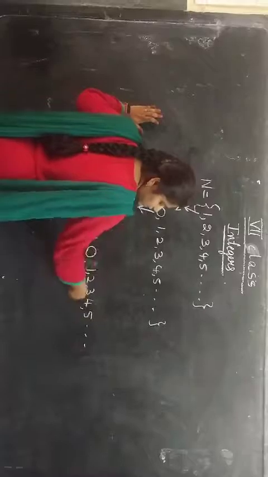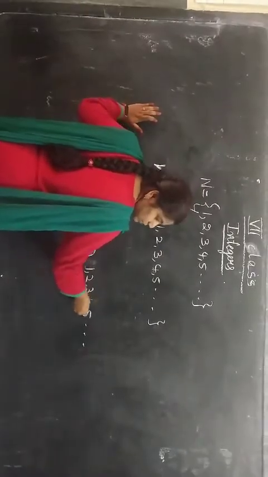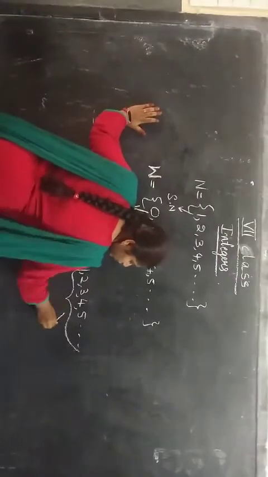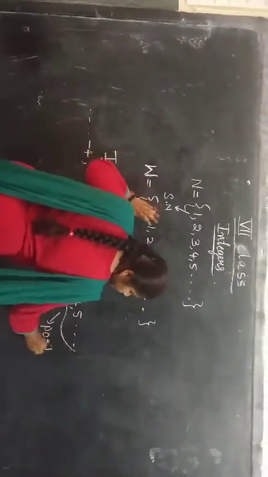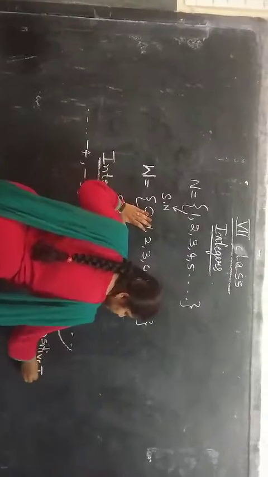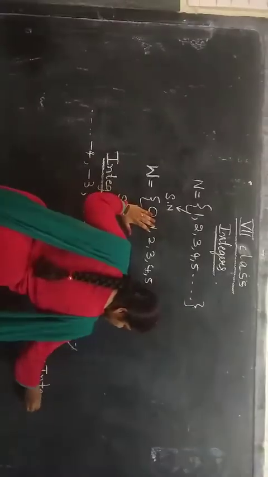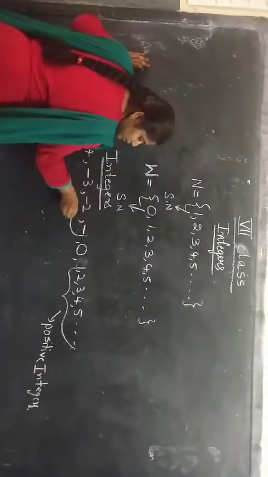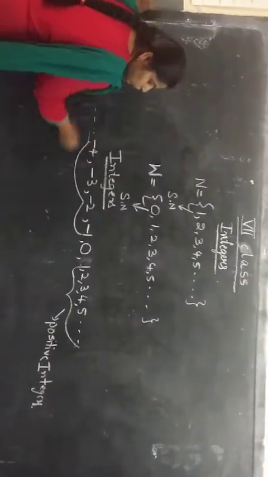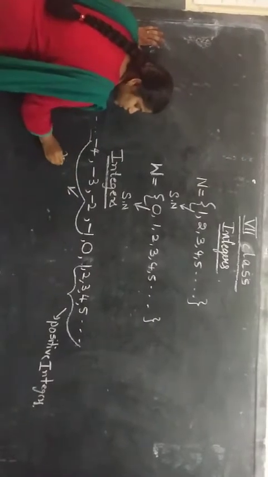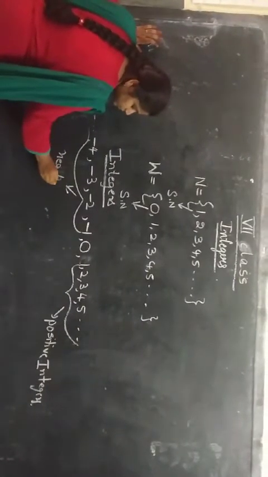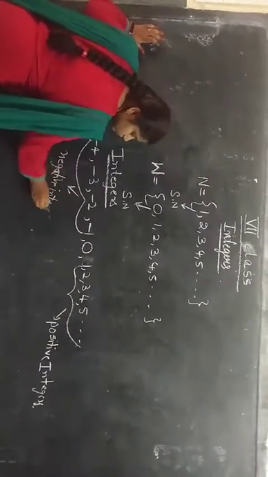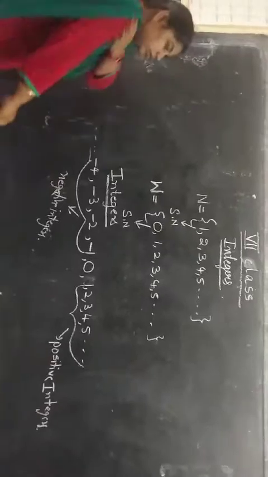1, 2, 3, 4 is nothing but plus 1, plus 2, plus 3, plus 4, plus 5 and so on. So from 1 onwards we will call these positive integers. And here we have minus 1, minus 2, minus 3 and so on. These numbers we will call negative integers.